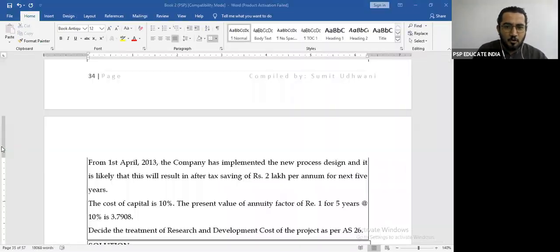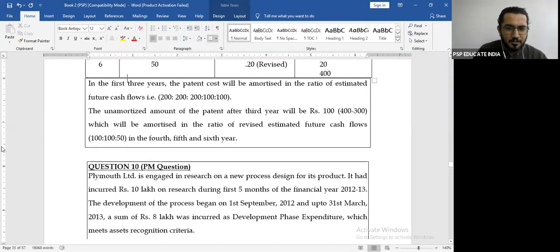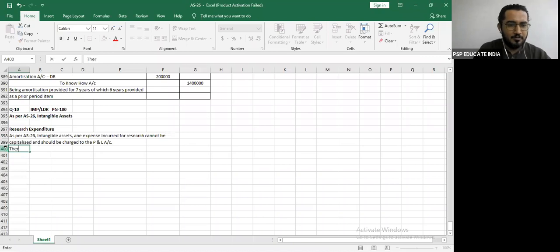Look at the question. How much is your research expenditure? 10 lakhs. Therefore, in the given case, rupees 10 lakhs should be charged to the profit and loss account.